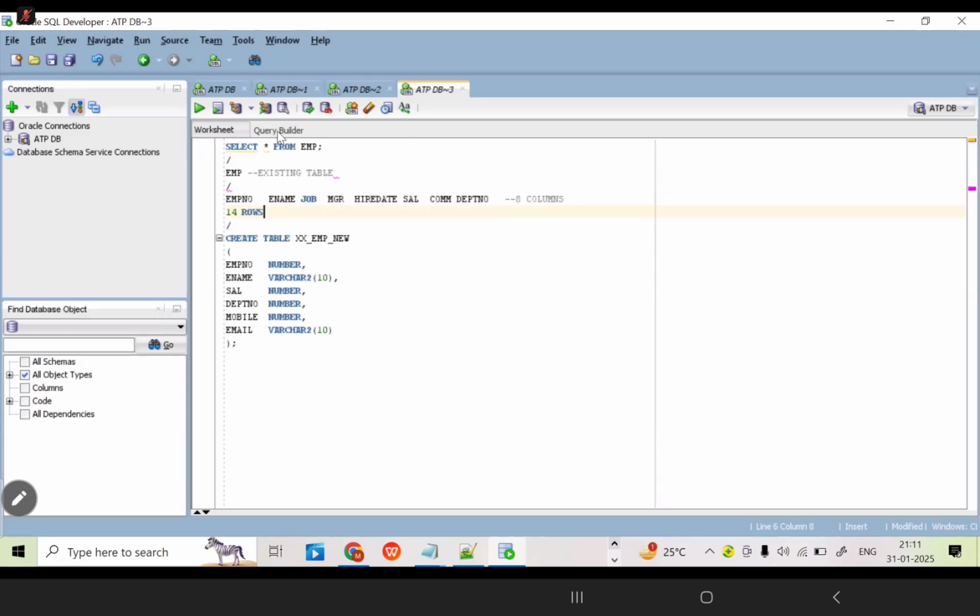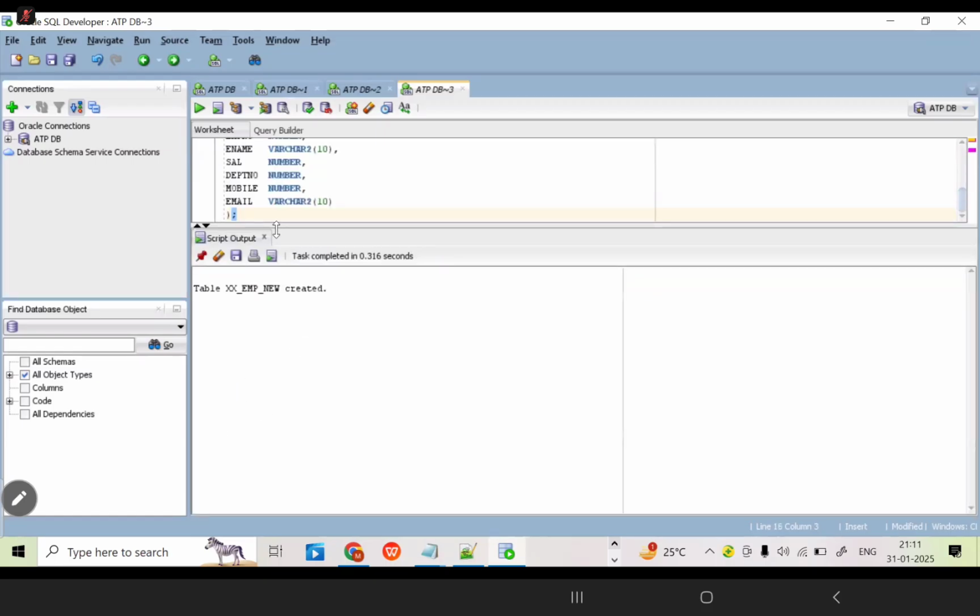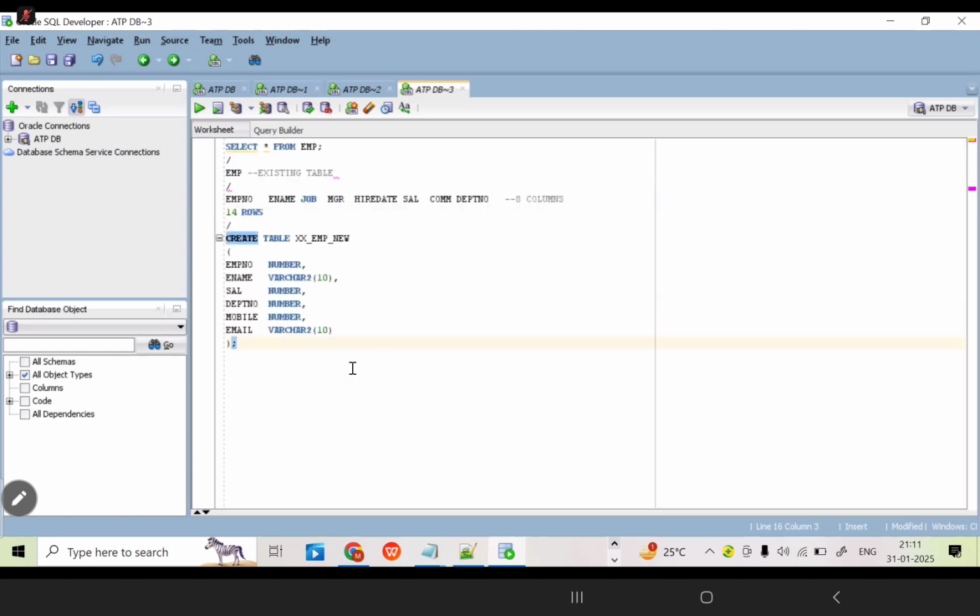What is my requirement? For the same data, I am able to store it as a new table. What is our new table name? XX underscore EMP underscore new. This is the new table. Is it clear up to this?